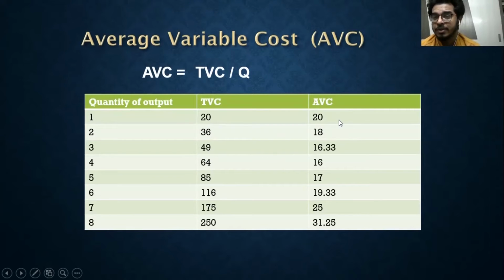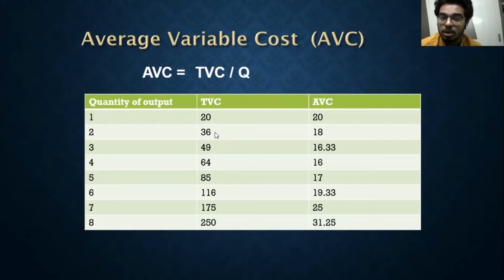But what happens with average variable cost? Again, it is simple, the total divided by the quantity. 36 divided by 2, 49 divided by 3, and we can see 20, 18, 16.33, 16, 17. So what we observe is that it is declining first and then increasing again. So it will be a U-shaped curve, right? Just look at these numbers. First it is decreasing, 20, 18, 16.33, 16, and then it is increasing, 17, 19.63, 25, 31. It's a U-shaped curve.